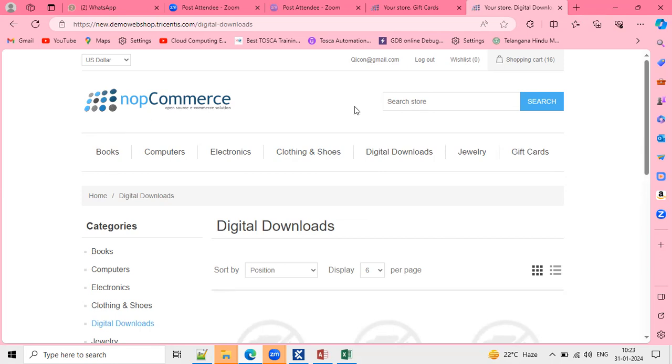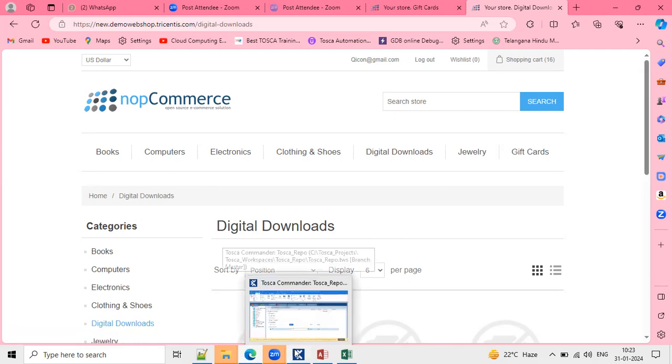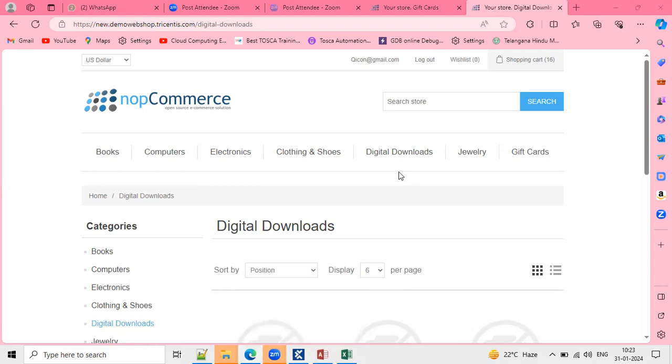Anusha, I have one doubt. Yeah, please. Here it is showing two pages, Your Store gift cards and Your Store digital download. Will it close both, or only the last one? Only the particular one. Okay.